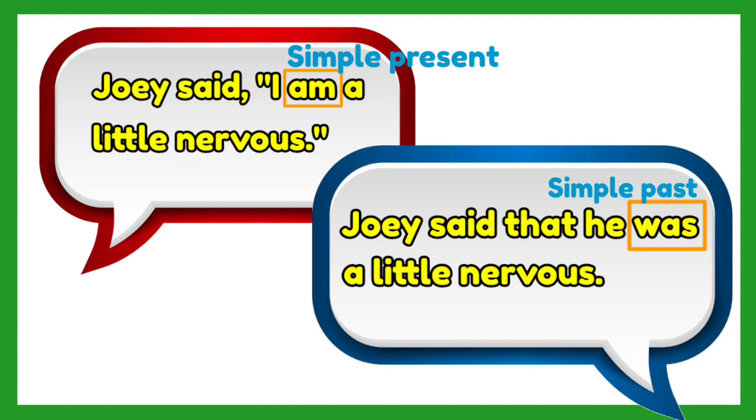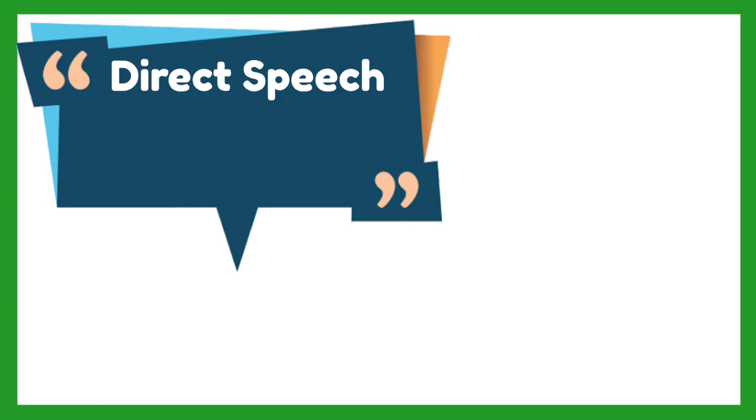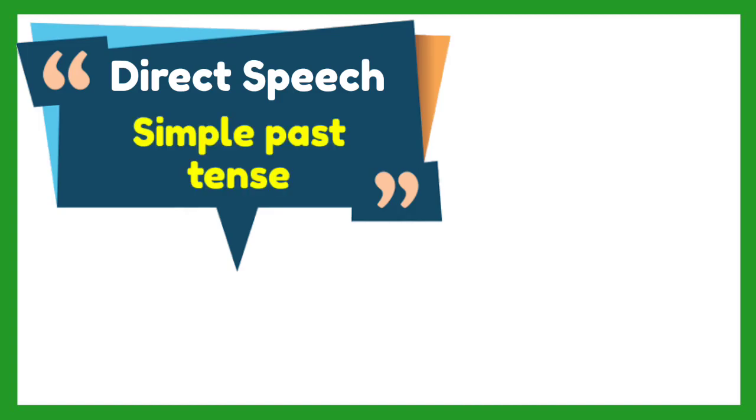And take note that the pronoun I in the direct speech is changed into he in the indirect speech because it refers to the person who said it, Joey, and Joey is a boy or male. That is why he is used. Is it clear?